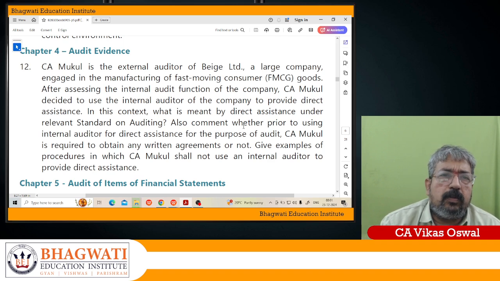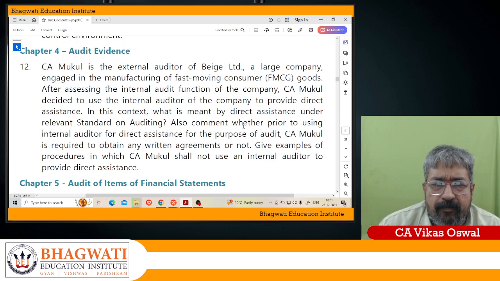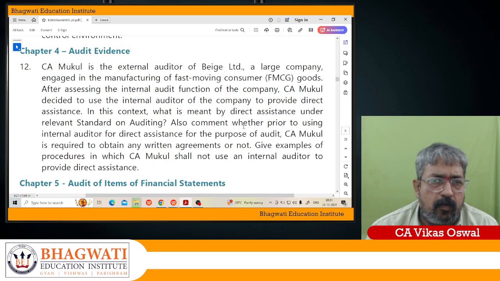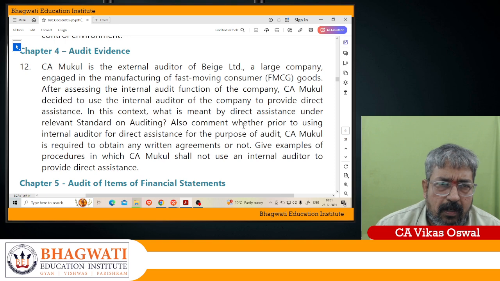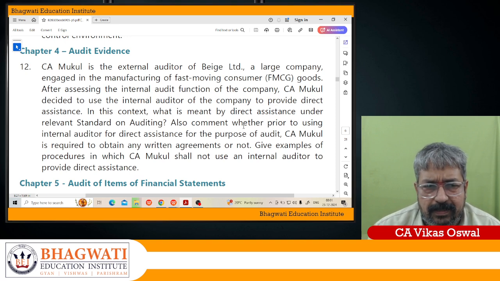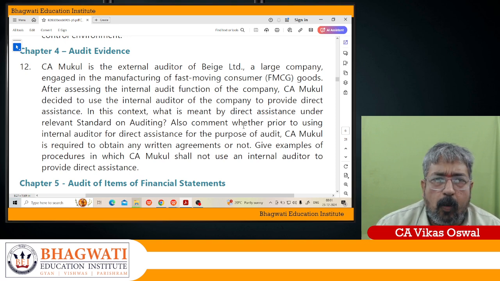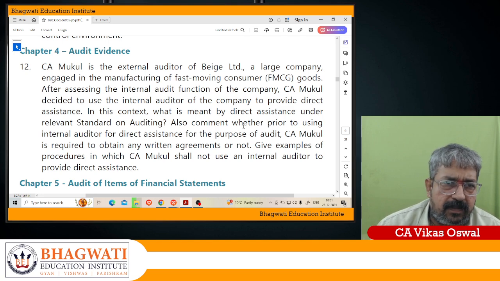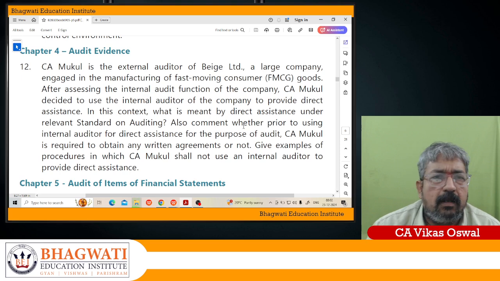So first of all, what happens before you take an internal auditor to provide direct assistance? Mukul is the external auditor here. So what will he do? Obtain a written agreement from an authorized representative of the entity that the internal auditor will be allowed to follow the external auditor's instructions.